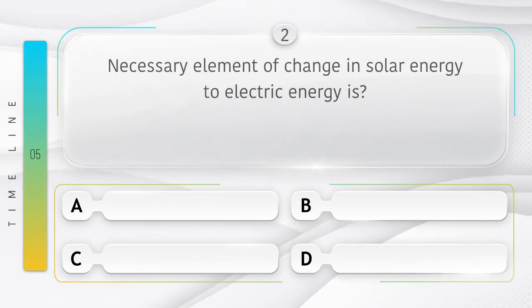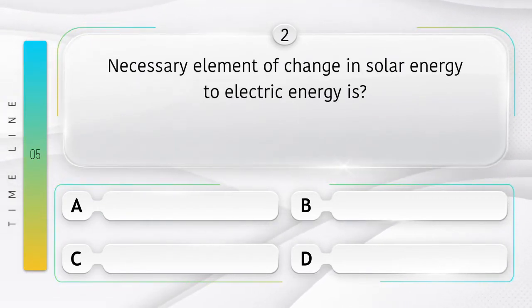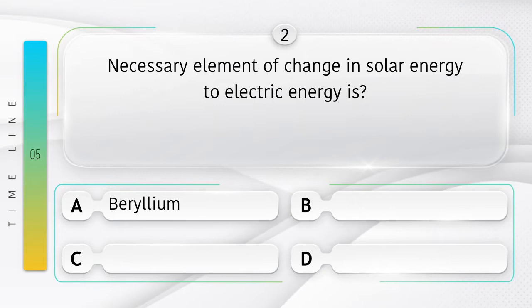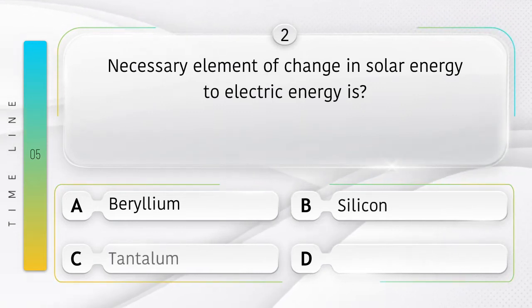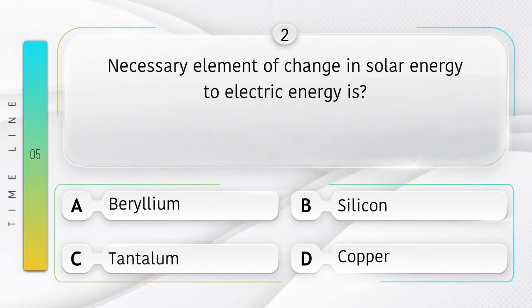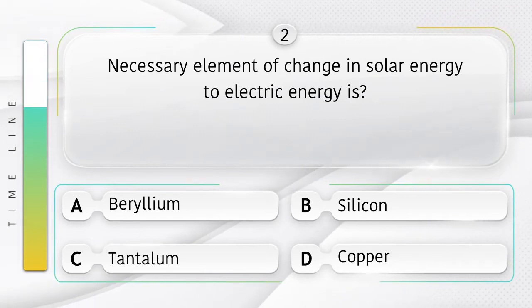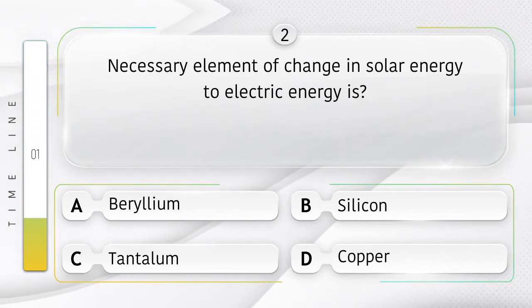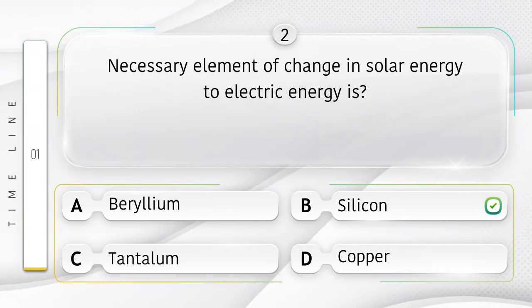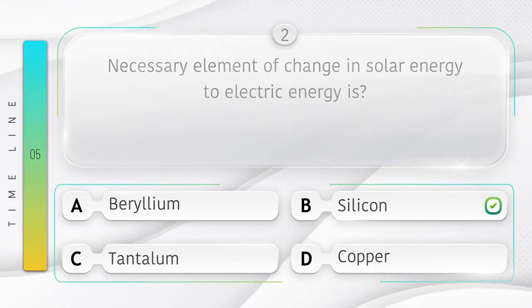Necessary element of change in solar energy to electric energy is? Option is A. Beryllium, B. Silicon, C. Tantalum, D. Copper. Answer is option B. Silicon.